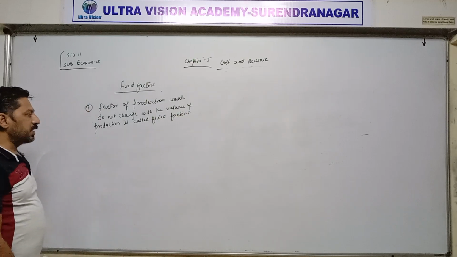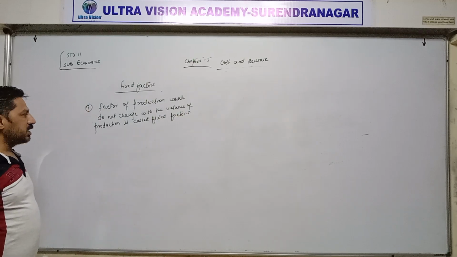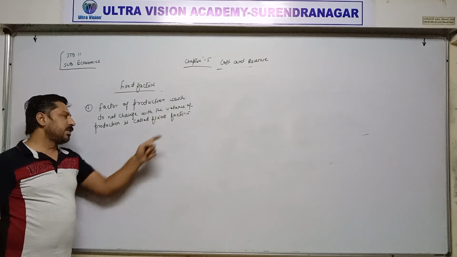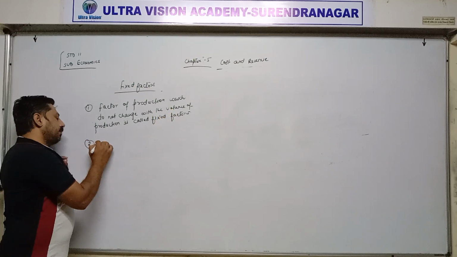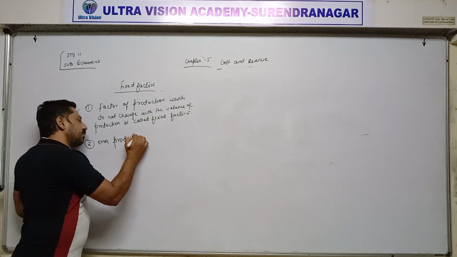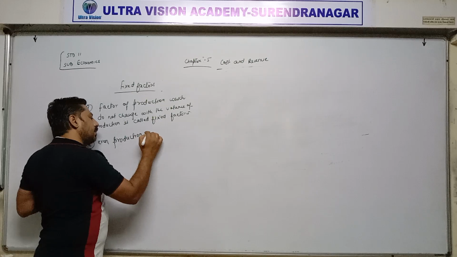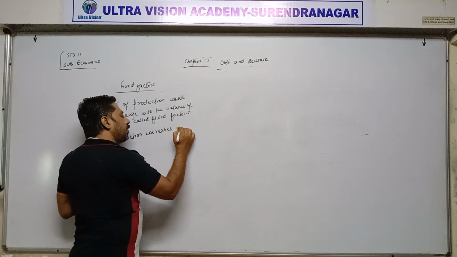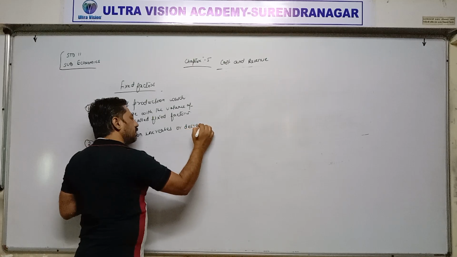Any factors which remain fixed do not change with the volume of production. Volume of production means quantity of production, so even if production increases or decreases or is zero,